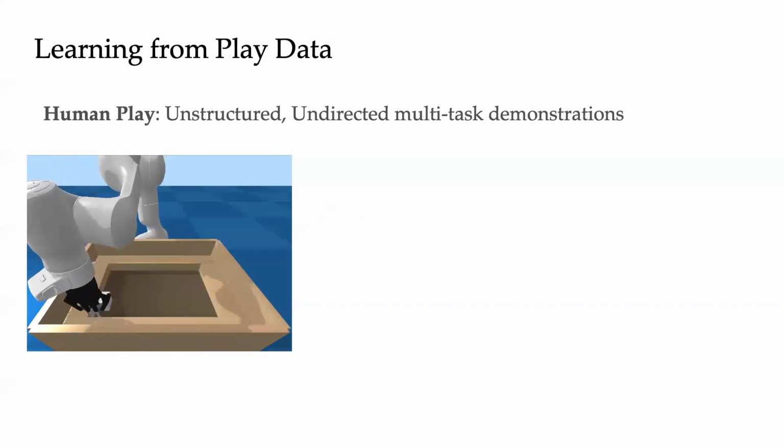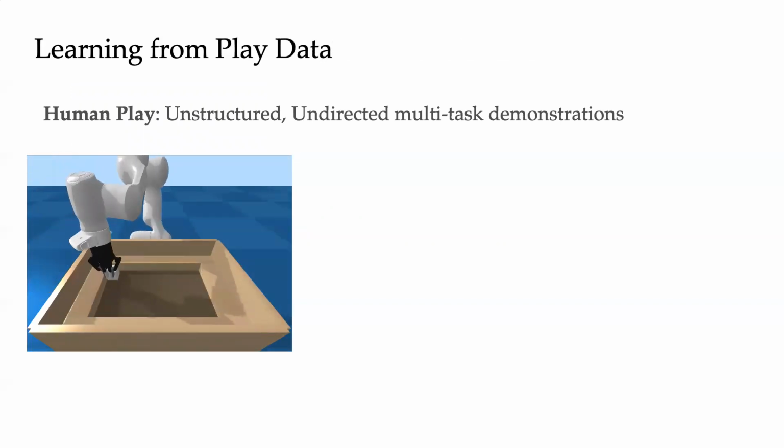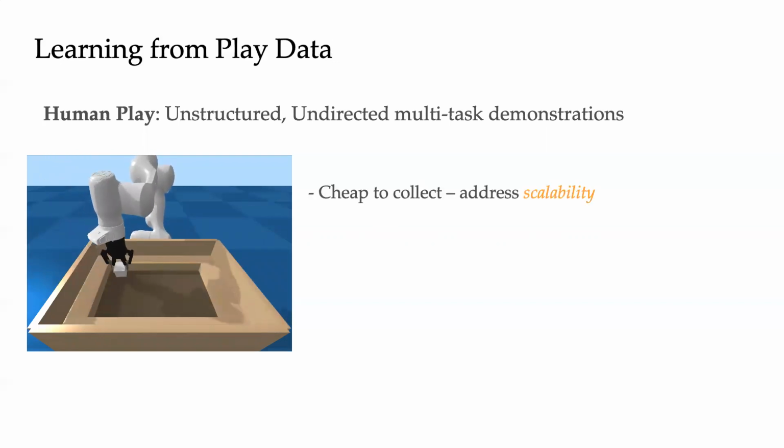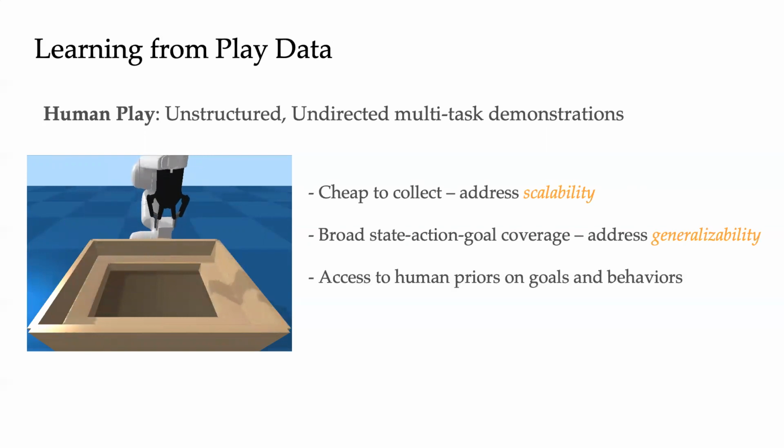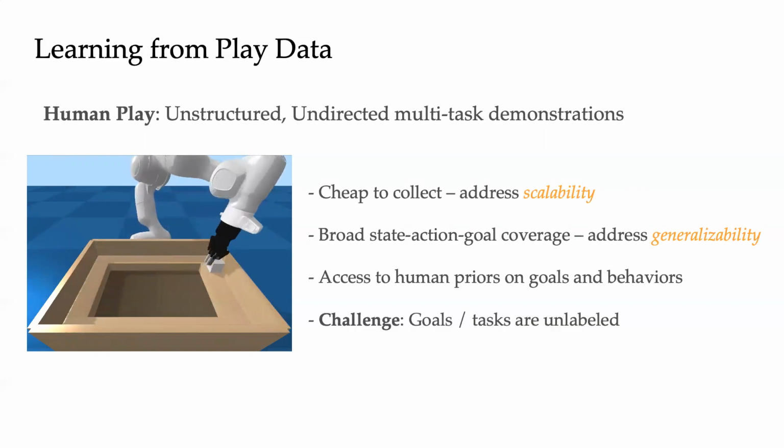Instead, we learn from human play data, a rich source of data consisting of unstructured and undirected demonstrations. An example of play is shown on the left. It is cheap to collect since no directions or resets are required, and it can cover a broad distribution of states, actions, and goals. Play also consists of significant prior knowledge about what goals and behaviors are possible in the scene. However, goals and task boundaries are not given.